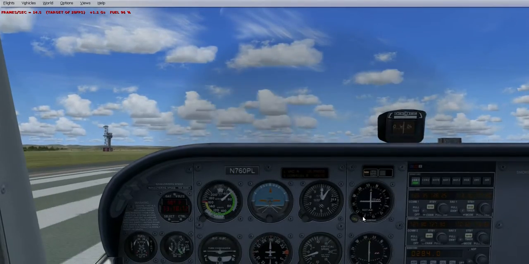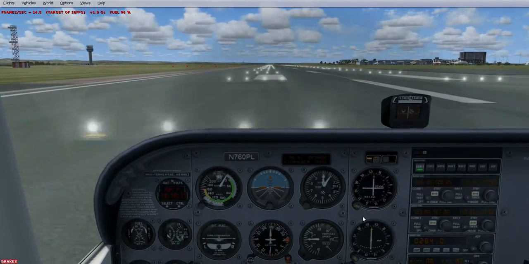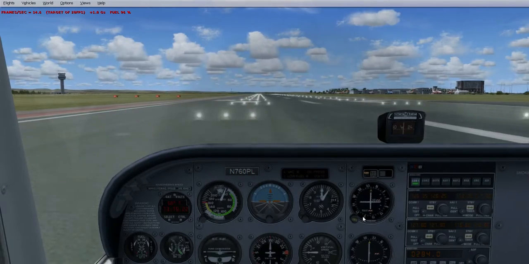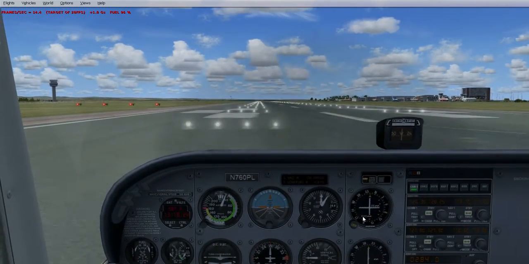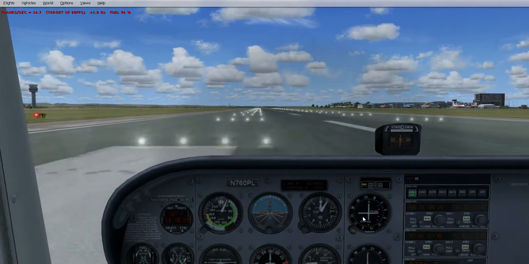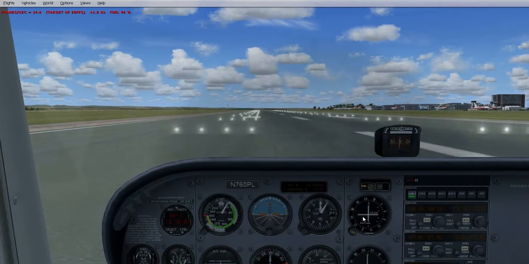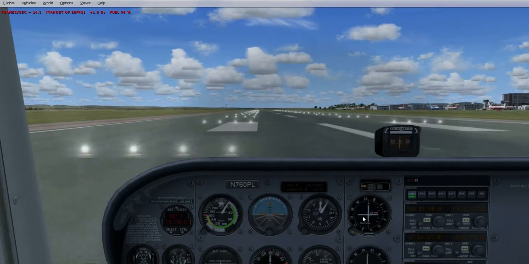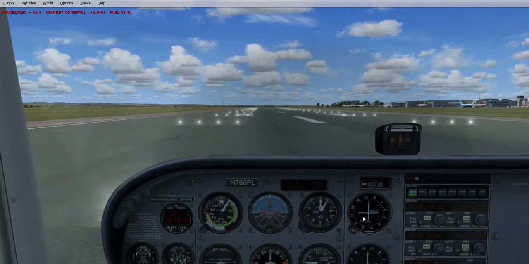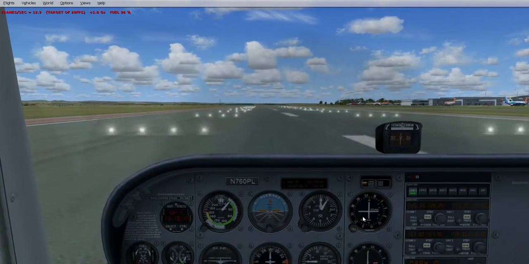Come off the throttle altogether. And there you go. Cessna 0 Papa Lima, exit runway when able. Okay, so we need to try and exit this runway when we can. Set flaps back up to 0. Need to try and find the exit. As you land, just press down on the rudder pedals. Okay, I think this is the exit here.